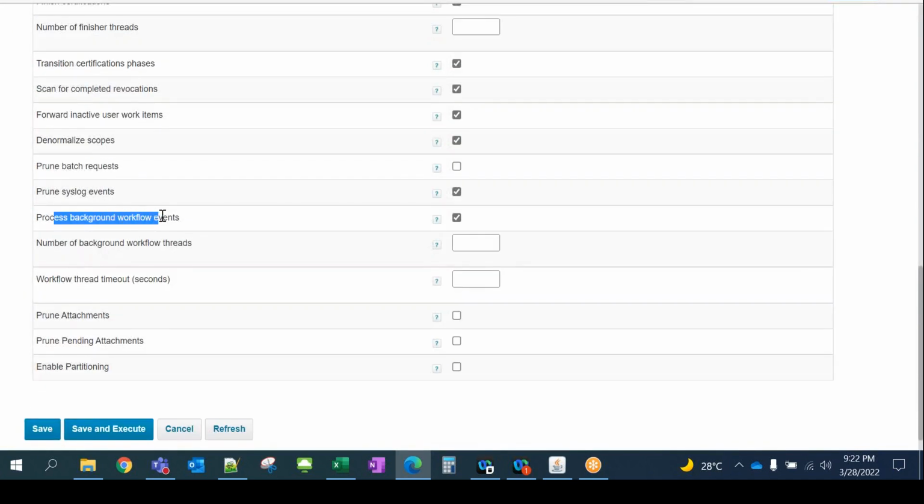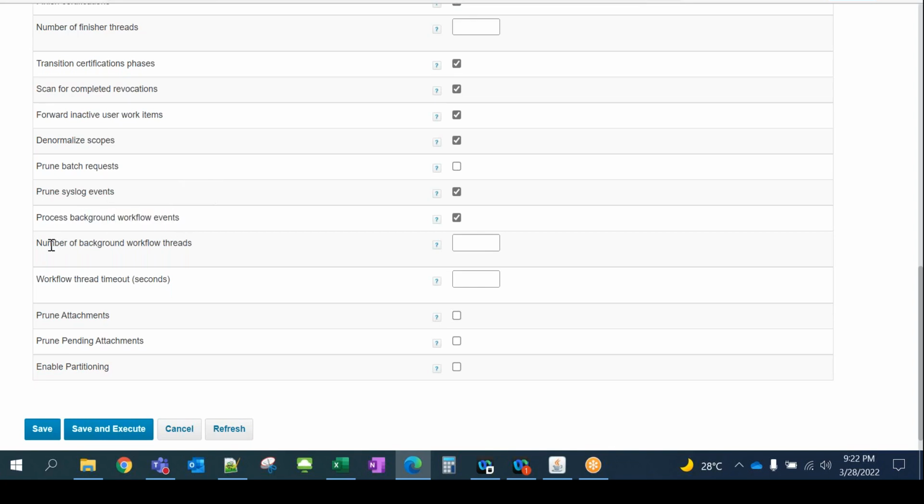The other important thing is the background workflow event. Generally, whenever we trigger some kind of workflow, it doesn't trigger at the same time; it takes time. It is just waiting for the perform maintenance task to run it in the background. That's why this option is important. The workflow will be on standby until this task runs, and then it will execute the workflow in the background.